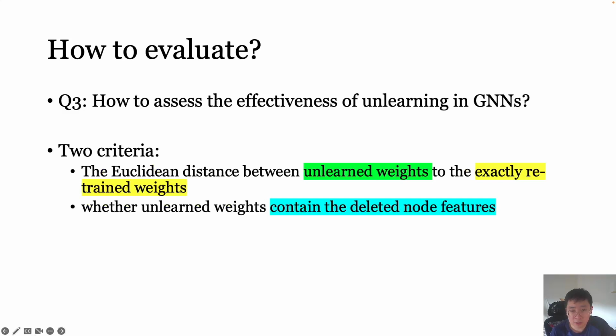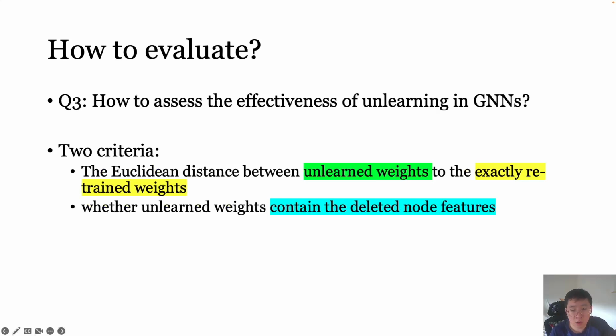Then, our third question is how to assess the effectiveness of unlearning in GNN. In this paper, we consider two criteria to evaluate the effectiveness of unlearning. Our first criterion is to measure the distance between the unlearned weight parameters and the exactly retrained weight parameters. We evaluate this criterion by deriving an upper bound on the distance of the two models. We show that our method enjoys a tighter upper bound than the approximate unlearning method in Theorem 1 and Proposition 2.